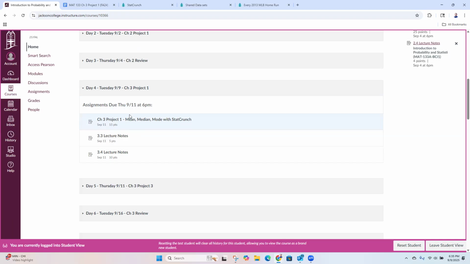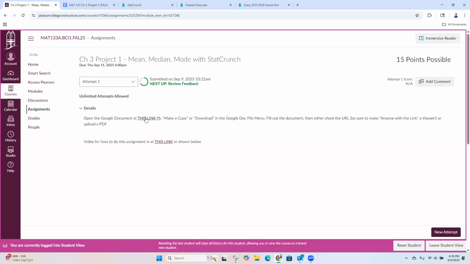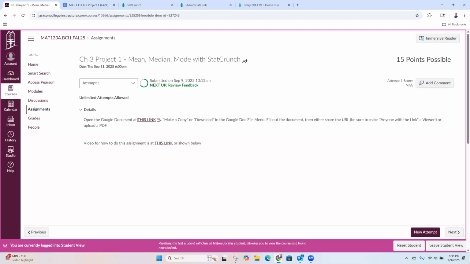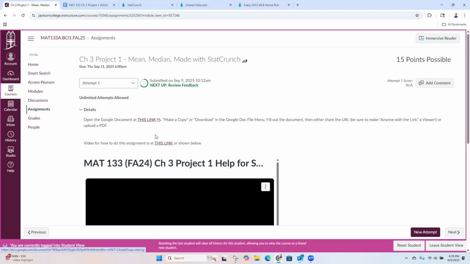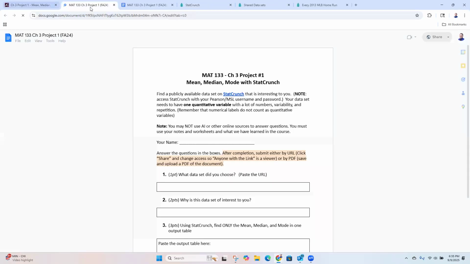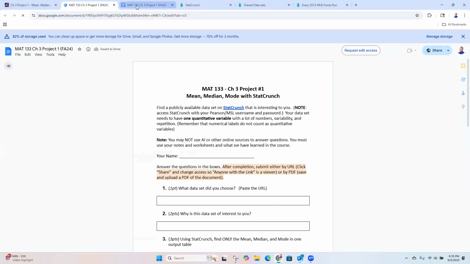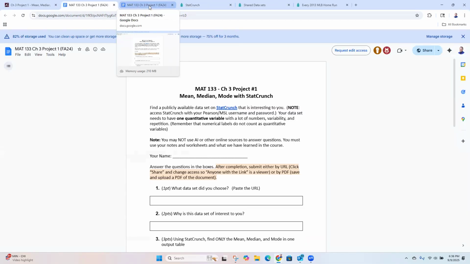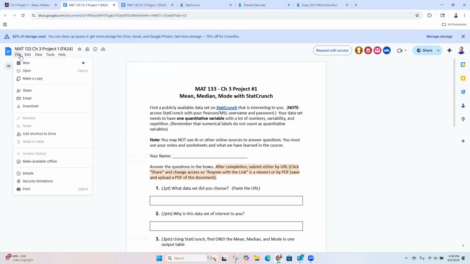I'm here in Canvas, and I'm going to click on the Chapter 3 Project 1 in Canvas, because there are some links that will take you to it. There is a link to open the Google document, as well as a video that'll give you some information on how to do it. We're going to click on this link for the Google Sheet, and it's going to bring you here. This is the Google Sheet for everyone, so you can't edit it, you can't type anything in it. You have to make your own version, so you have to make a copy. So you're going to go File and then Make a Copy.